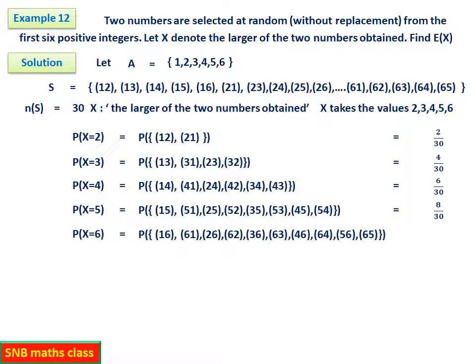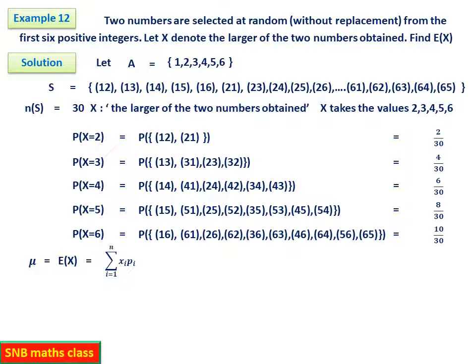And then the last one: 1, 6, 6, 1, larger value is 6. 2, 6, 6, 2, larger value is 6. 3, 6, 6, 3, larger value 6, like that. 6, 5, 5, 6 also larger value 6. So you get 10 by 30 in total. You can check here. When you add them, it should be 1. So probability. Now, mu will be equal to, I have not prepared the table value, it is not necessary here.